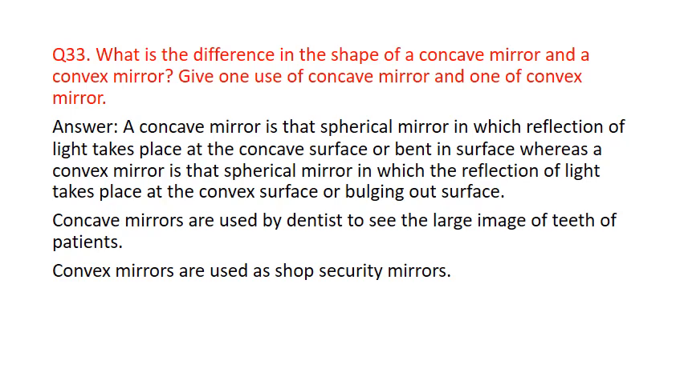So a concave mirror is that spherical mirror in which reflection of light takes place at the concave surface or bent in surface, whereas a convex mirror is that spherical mirror in which the reflection of light takes place at the convex surface or bulging out surface.